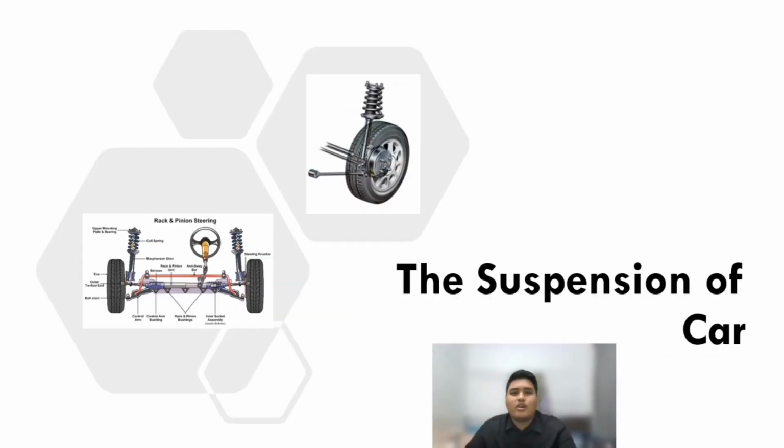Next is the suspension of a car. When identifying the characteristic of a vibrating system in an automotive suspension system, we frequently utilize suspension natural frequency as a starting point for determining wheel rates when designing a suspension for a car's weight, aerodynamics, and tires. It is crucial to monitor and understand the suspension natural frequency in order to guarantee that the automobile is properly constructed and that the suspension system lasts as long as possible. In this project, we use the suspension of a car as our main topic.